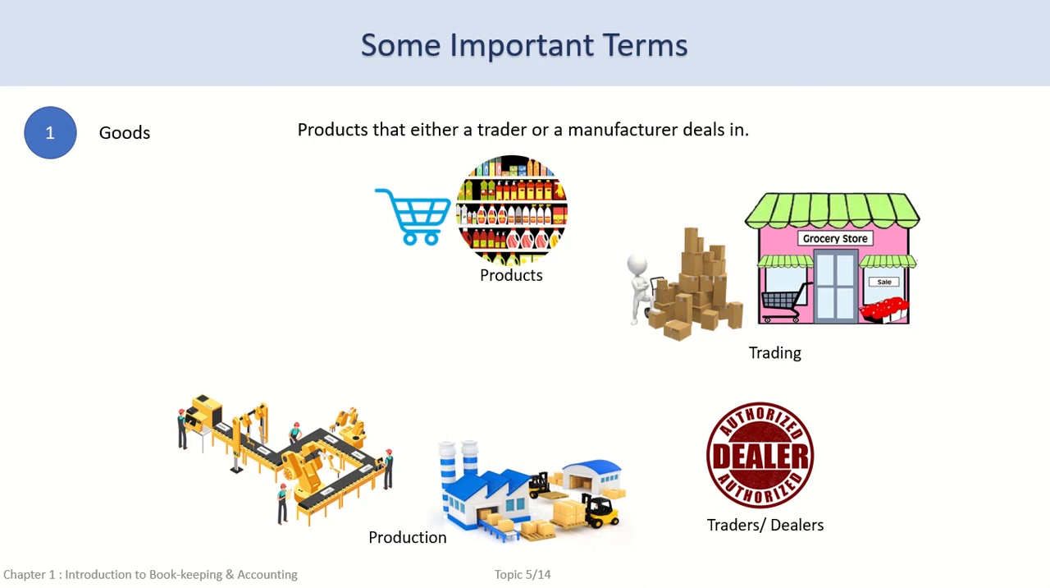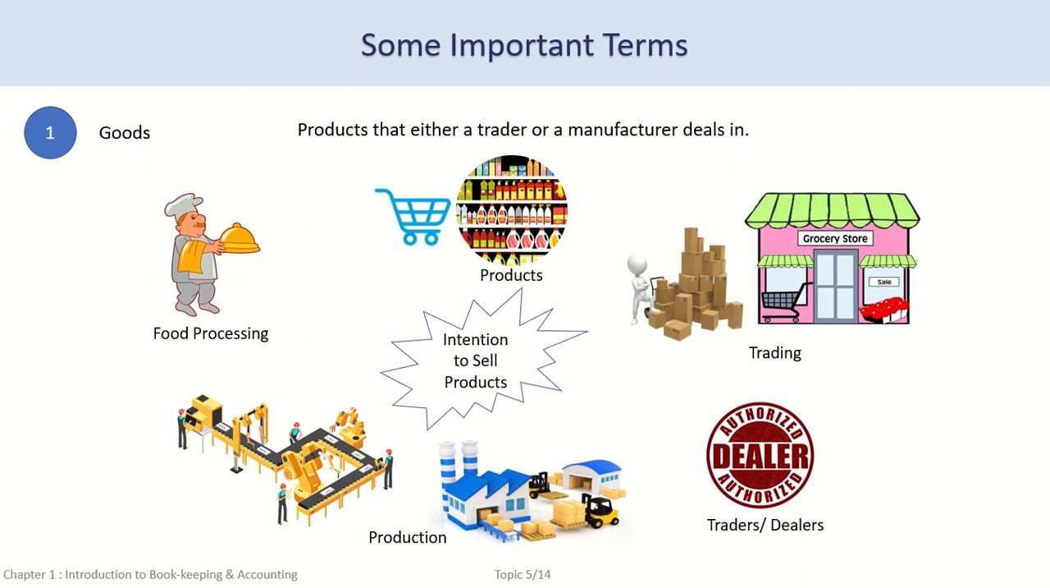Examples of such manufacturers are restaurants, bakery shops, food processing units, furniture makers, car manufacturers, cloth manufacturers, construction business, etc. The last component is the thing that a trader or manufacturer deals in. It means the things that a trader or manufacturer does business with or buys and sells.